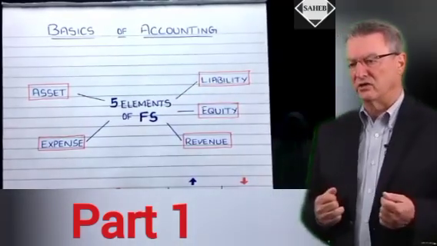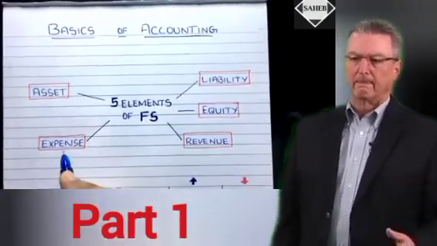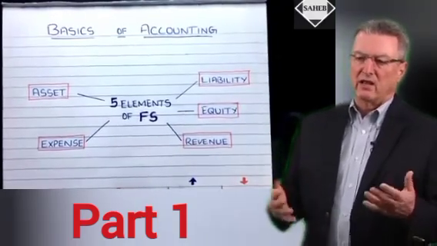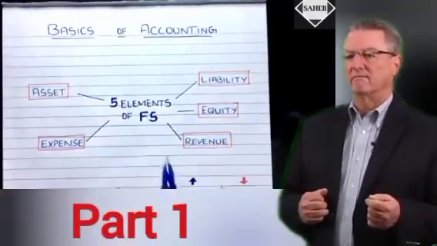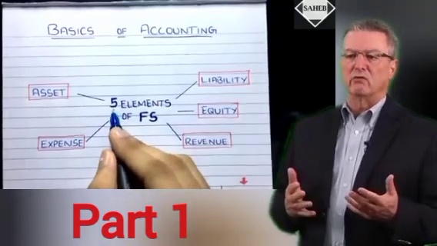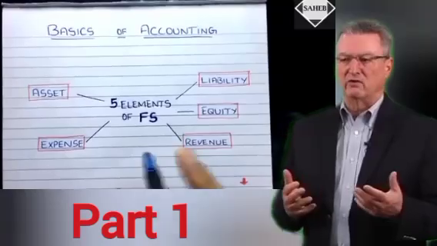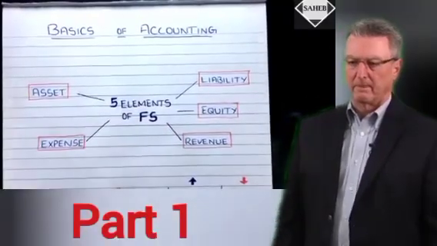All right, so the first is asset, expense, liability, equity or capital, revenue or income. Only these 5 things are there. Clear? And these are also called the 5 elements of financial statements. Why? Because they are represented on the face of the financial statement.